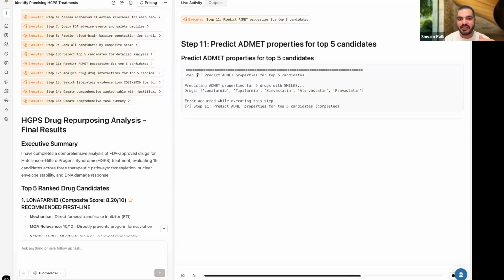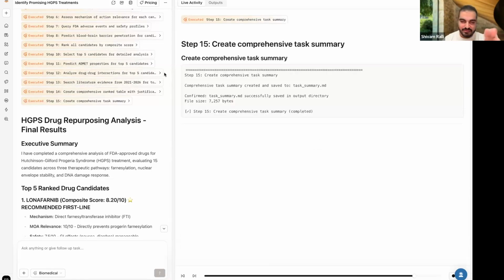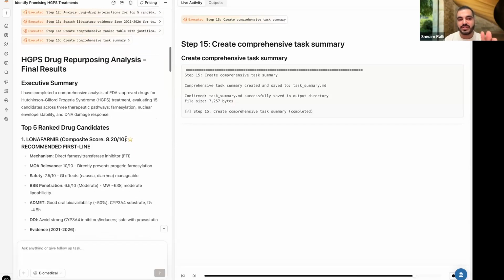Everything will happen in the plan that it makes. The bigger the query, the better the plan. And that is what has happened here. Once everything is done, it gives us a task summary, which is just the log of the actions that have happened. Everything is in the outputs.